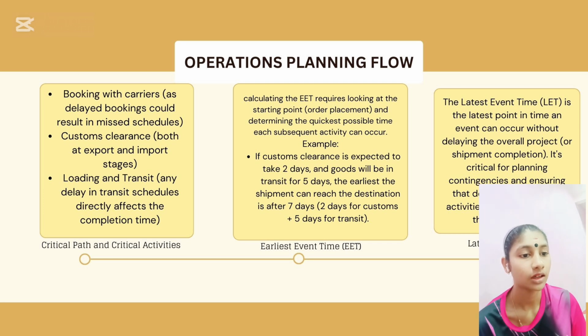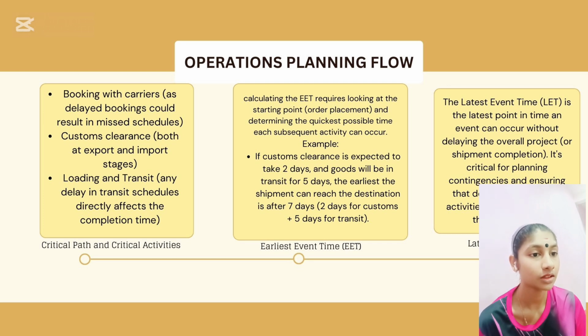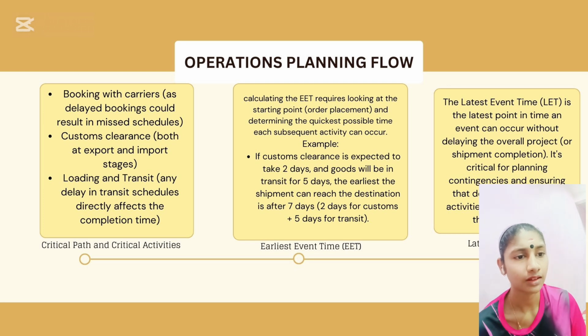And then we go to the earliest event time. Okay, that is calculating the EET, required looking at the starting point, order placement, and determining the quickest possible time each subsequent activity can occur. For example, if customs clearance is expected to take 2 days and the goods will be in transit for 5 days, the earliest time the shipment can reach the destination is after 7 days: 2 days for customs clearance plus 5 days for transit.